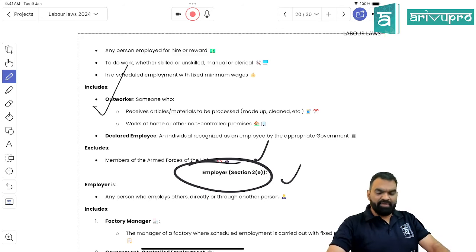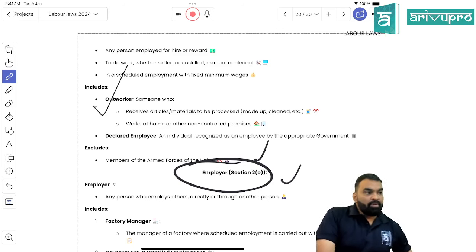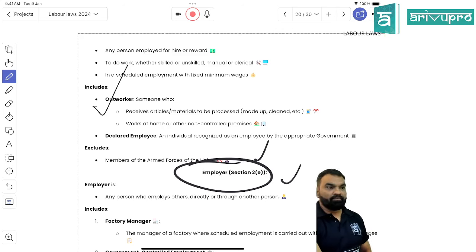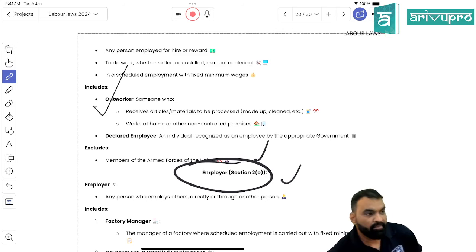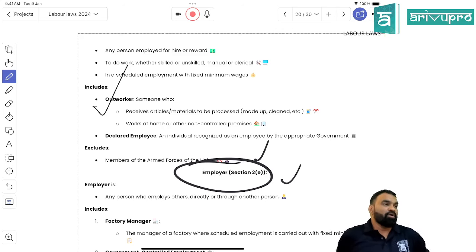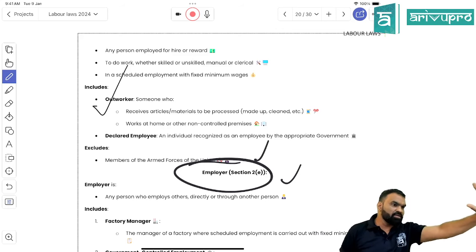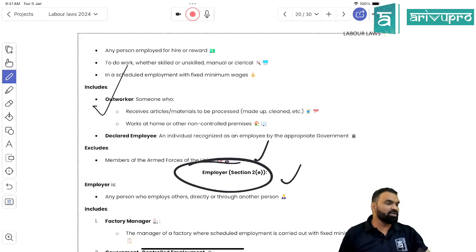Tell me what we have studied about employee. What do you mean by employee? Tell me, what is employee? A person who is eligible to claim minimum wage, right? Right, students, what is employee?